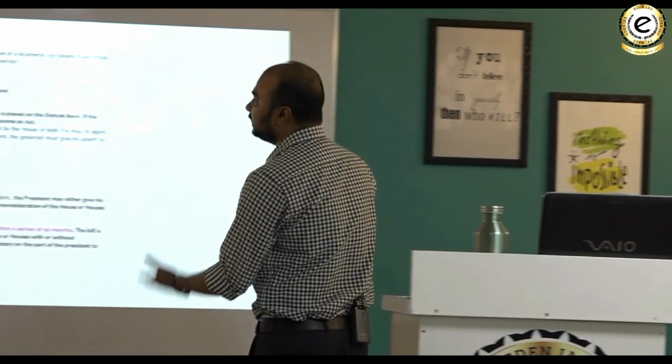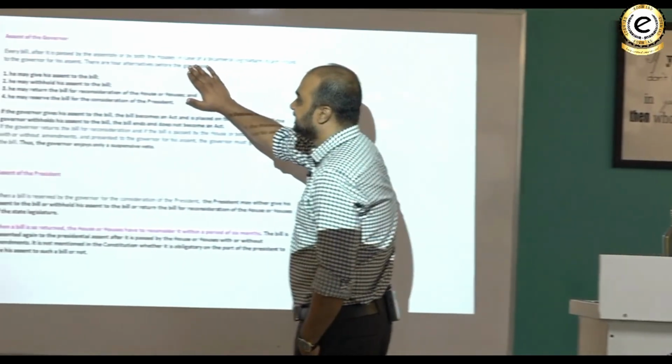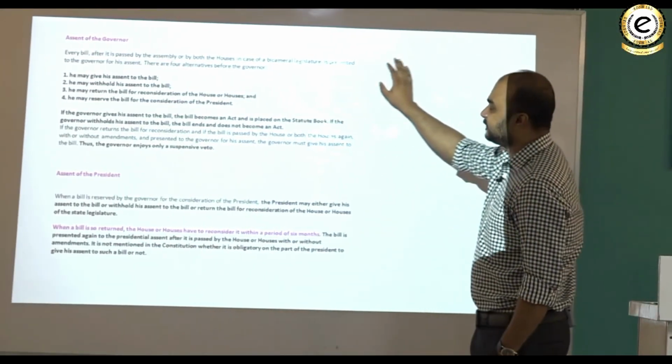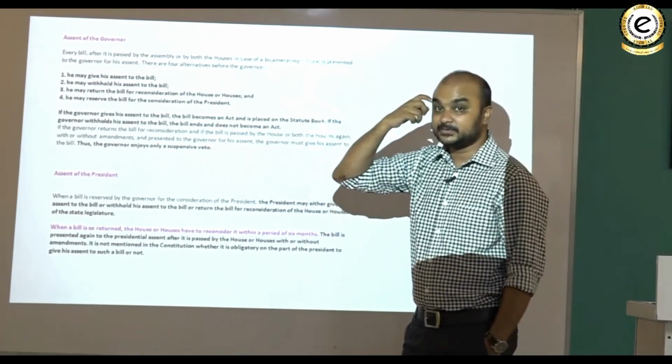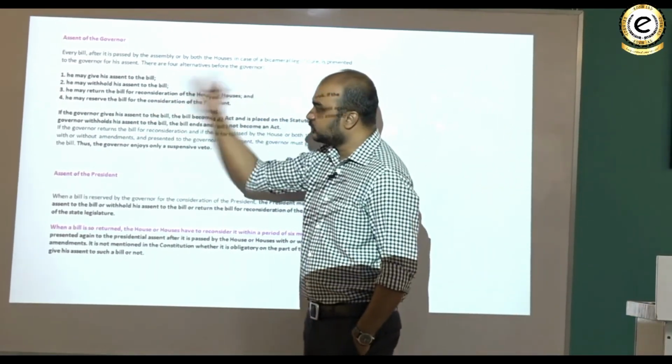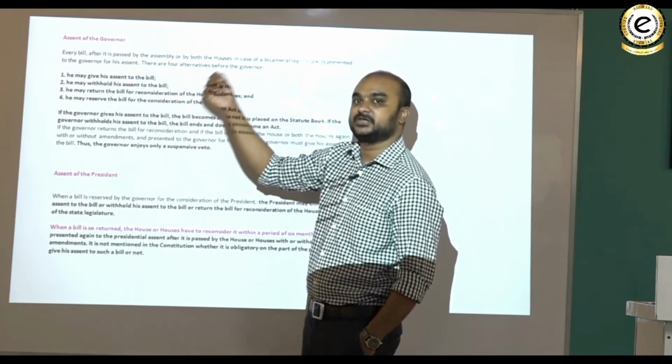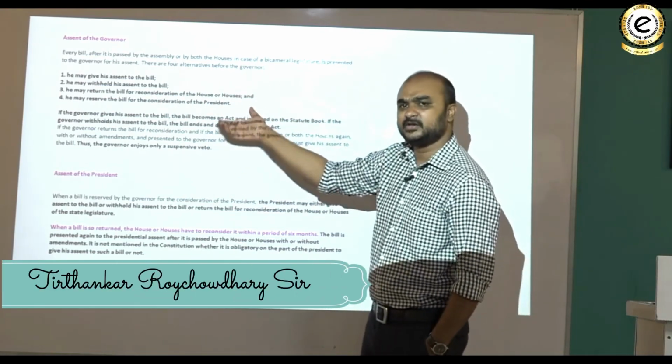Assent of the governor. Every bill after it is passed by the assembly or by both the houses in case of bicameral legislature is presented to the governor for his assent, and the governor has 4 alternatives. ये भी हम देख चुके हैं. He can give his assent, he may withhold his assent, he may return the bill for reconsideration if it is not a money bill, since it is an ordinary bill, so he can return it.